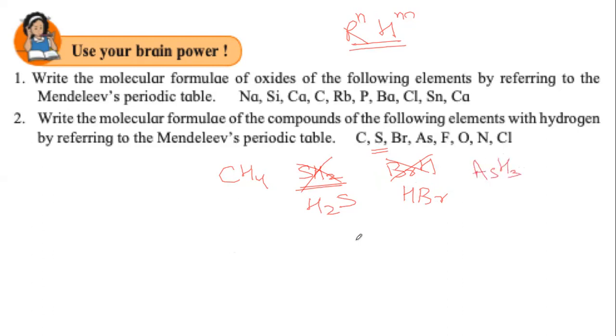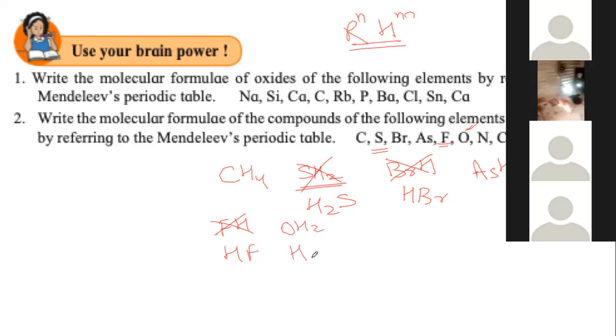AsH3 is correct. For F, fluorine, again it will change. It will not be FH, it will be HF. With oxygen, it will not be OH2. We know it is actually H2O.